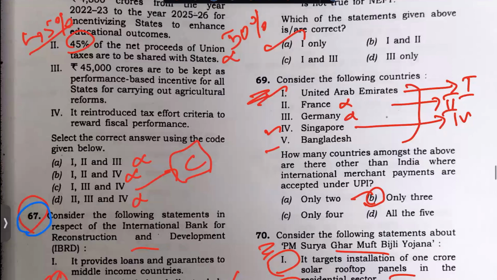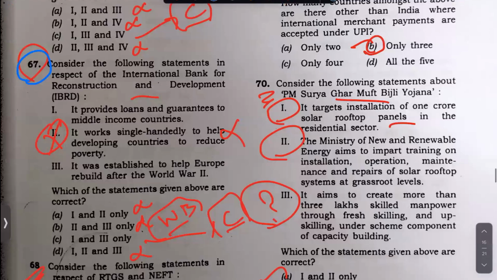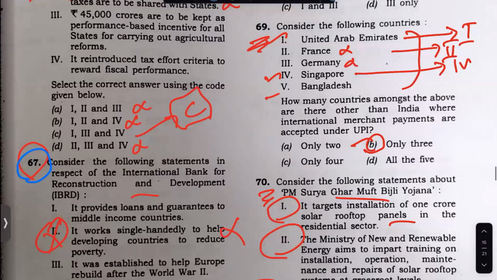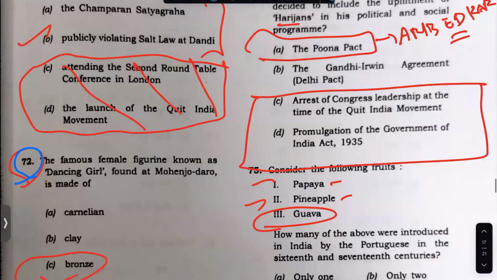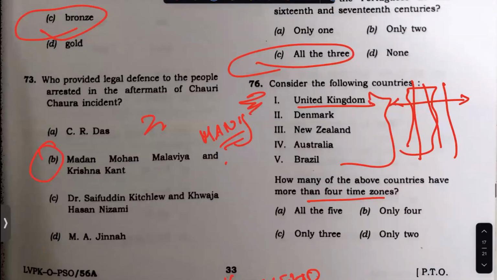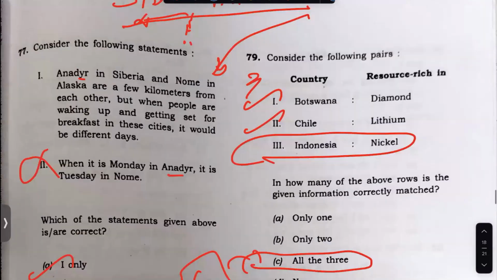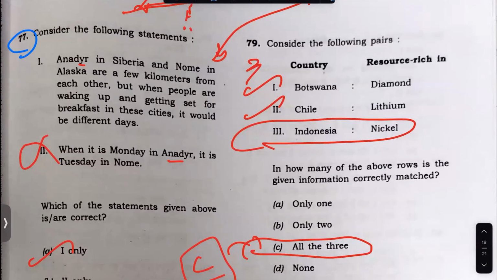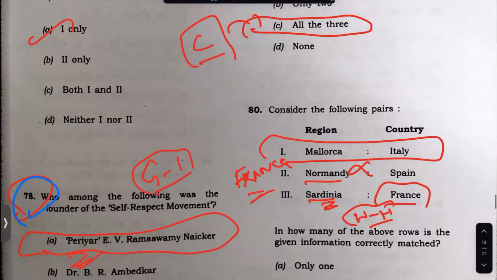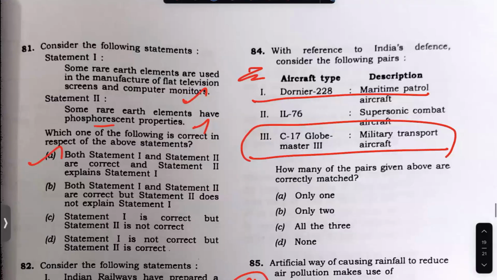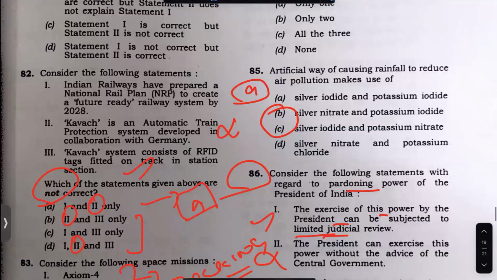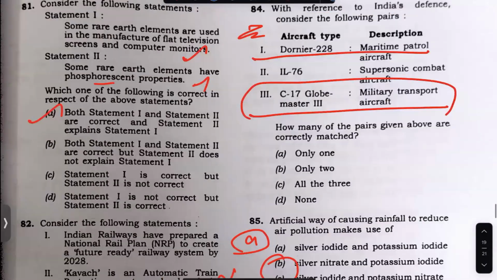30, 31. You can have this RTGS also, 32, and you can have this 33, and 33, 34. 34, and then okay, this also should have been taken, 35. This is a direct question, 36, which should have been taken. This, okay, leave it. 36. You can have, okay, artificial rain, this and all.